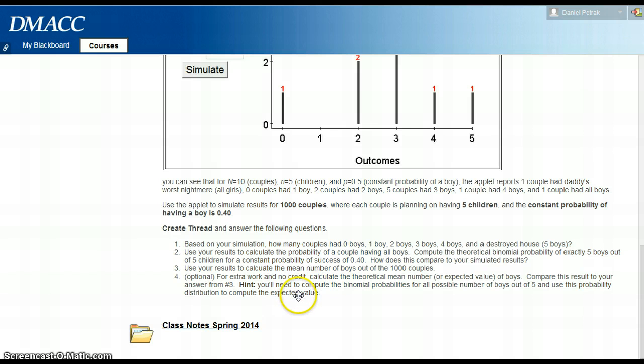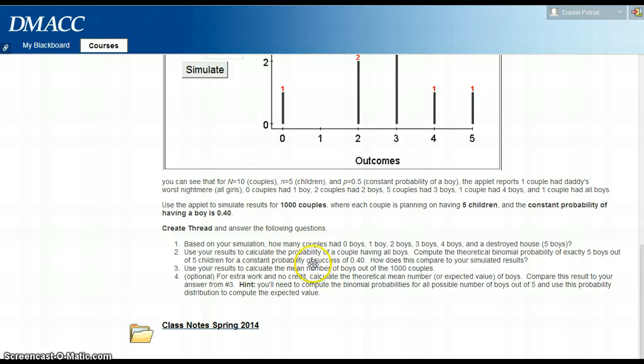Now check your results for the average. Do it for 1,000 couples and see how many boys you actually had compared to what theoretically you should have. 2 out of 5 is the theory. So if you had 1,000 couples, which would be 5,000 children, there should be 2,000 boys. See how your simulation compares to that. And then this is extra, but if you just take n times p, that gives you the mean. So n is 5 and p is 0.4. There you go. You should get an average of 2 boys per family.